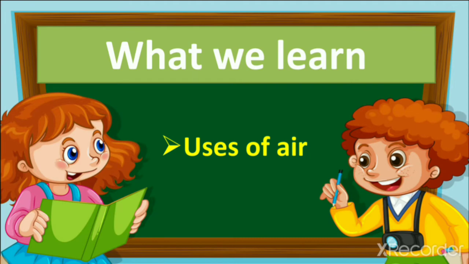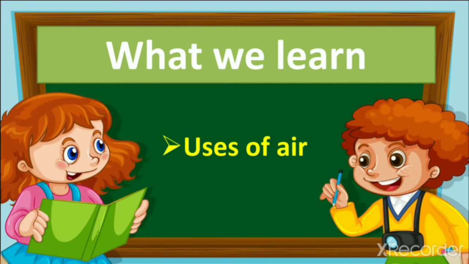right? So when we learned lesson number 2, we learned about natural things, air and water. When we learned about living things, we also learned that living things need air to breathe in. Yes or no? So the first use of air is breathing.